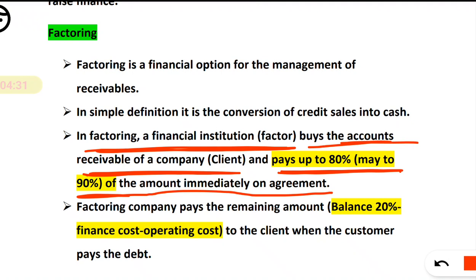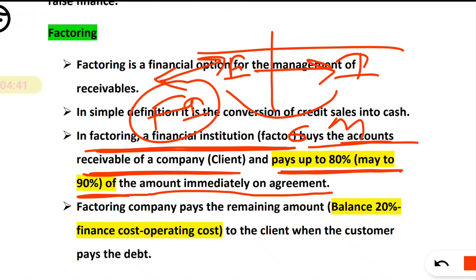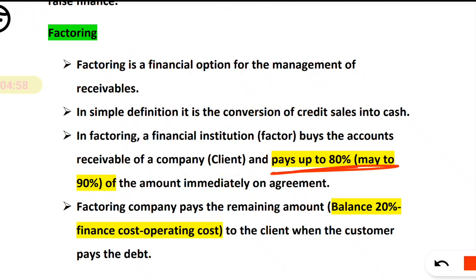So here, exporter, importer, goods sent, money will be received after 6 months. Here is a financial institution which gives money to the exporter because he can't wait for 6 months. That is why that financial institution is called the factor. Remember, that financial institution is called the factor. Now, how much fund can be raised? Up to 90%. Generally it is 80%, but it can go up to 90%, either immediately or upon agreement.